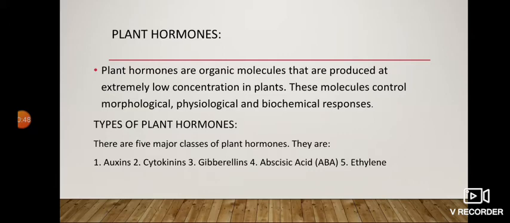Plant hormones are organic molecules that are produced at extremely low concentration in plants. These molecules control morphological, physiological, and biochemical responses. Types of plant hormones. There are five major classes of plant hormones. They are auxins, cytokinins, gibberellins, abscisic acid, that is ABA, and ethylene.